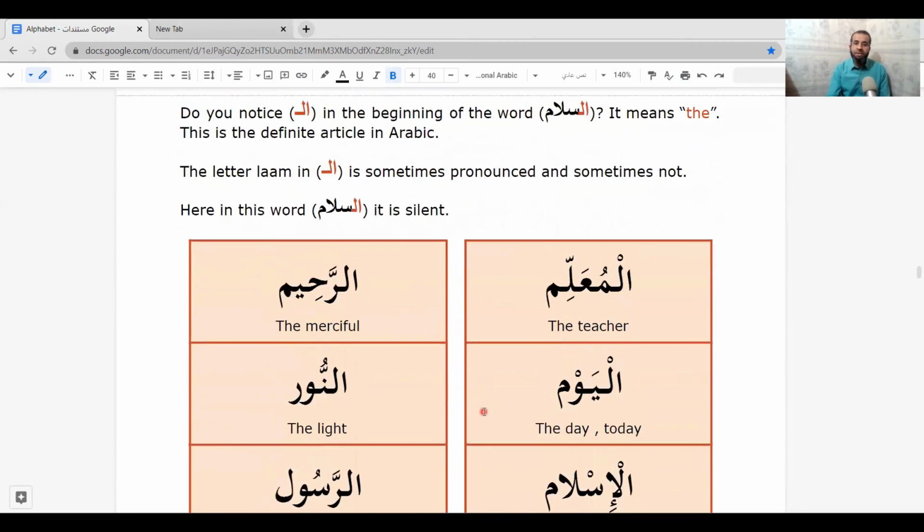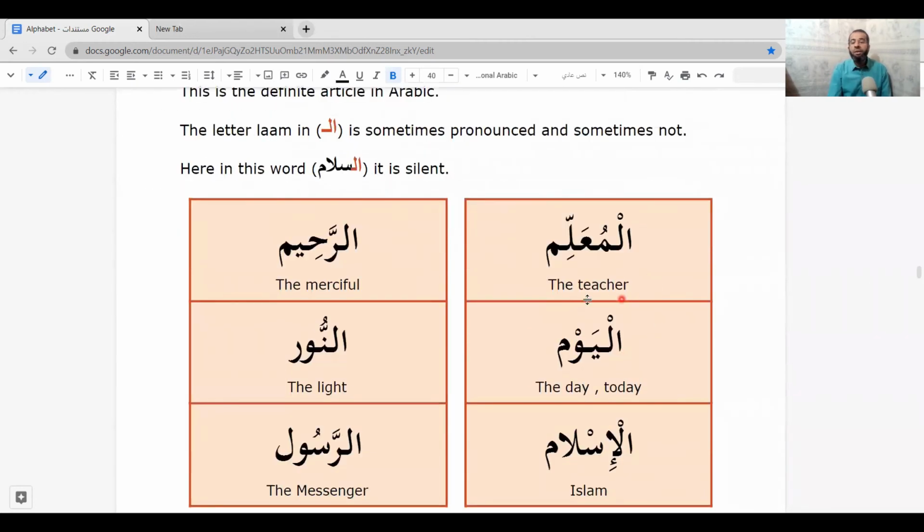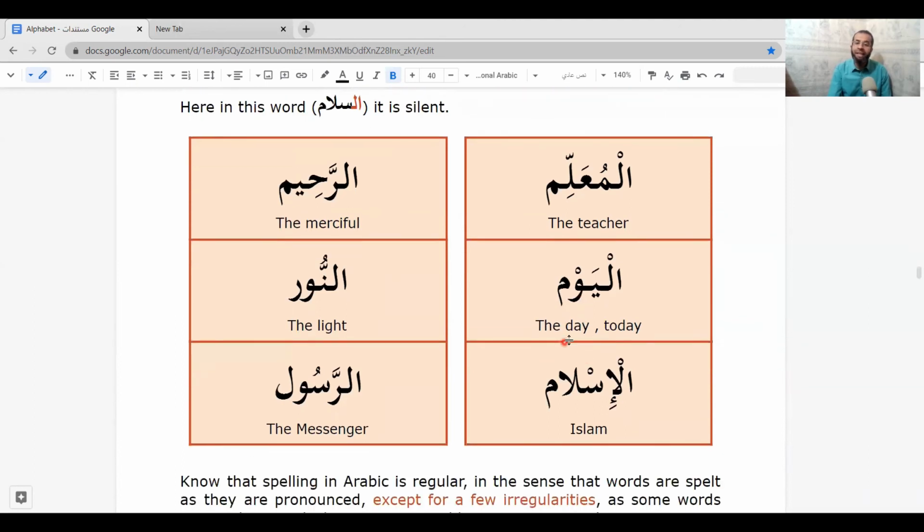More examples about this. Here, the teacher. Read. Al-mu'allim. Al means the. Here the lam is pronounced. Al-mu'allim. The next one, the day or today.